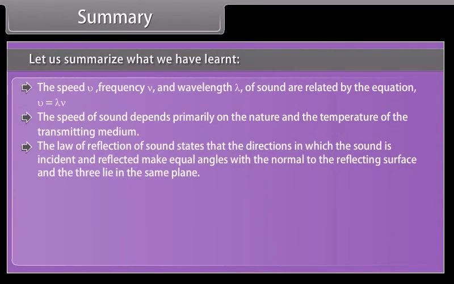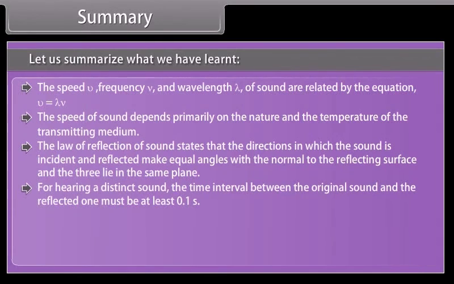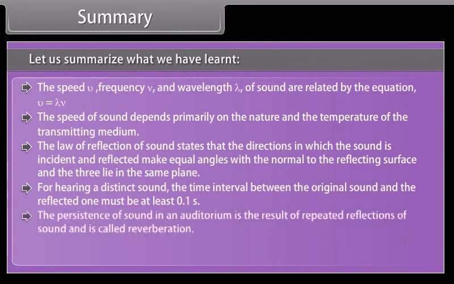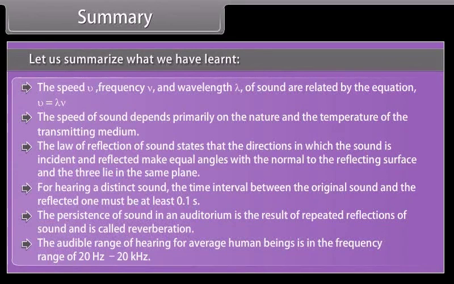The law of reflection of sound states that the directions in which the sound is incident and reflected make equal angles with the normal to the reflecting surface, and the three lie in the same plane. For hearing a distinct sound, the time interval between the original sound and the reflected one must be at least 0.1 second. The persistence of sound in an auditorium is the result of repeated reflections of sound and is called reverberation. The audible range of hearing for average human beings is in the frequency range of 20 Hz to 20 kHz.